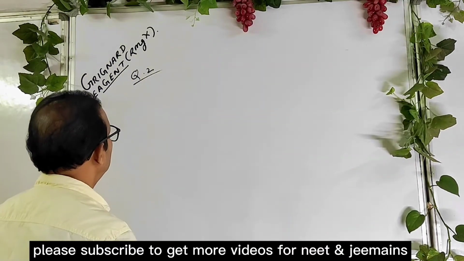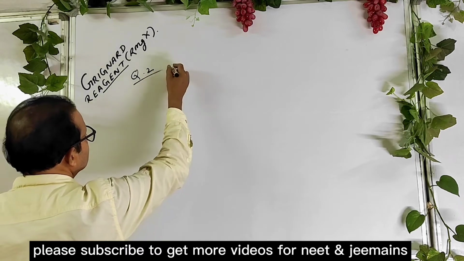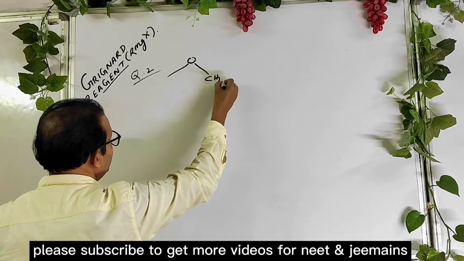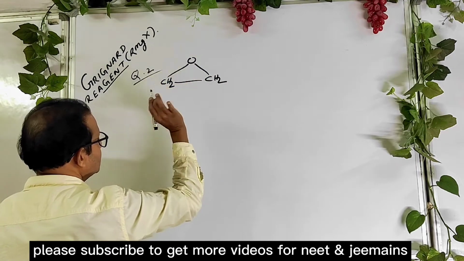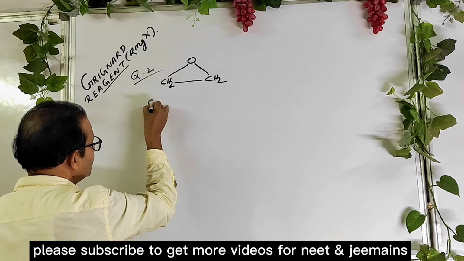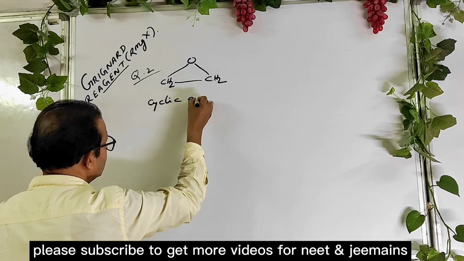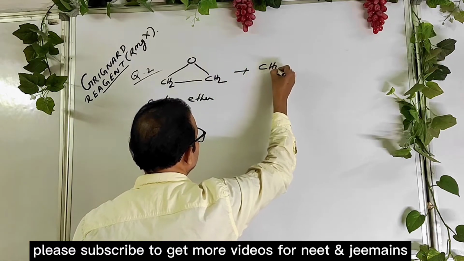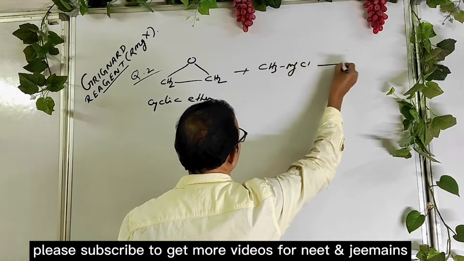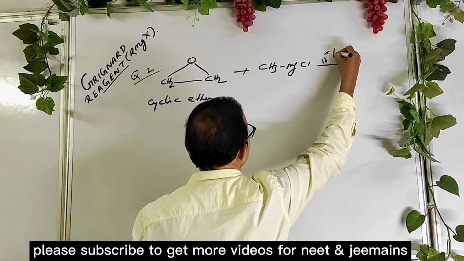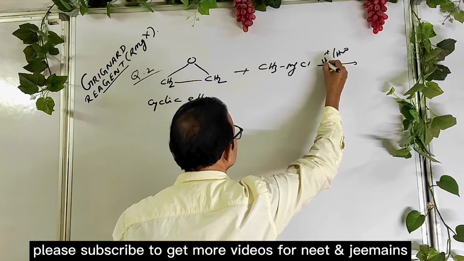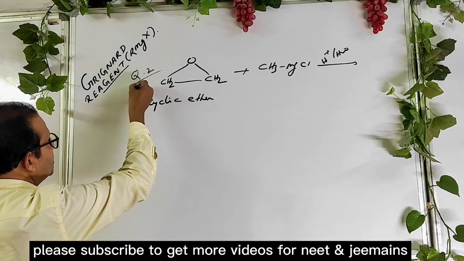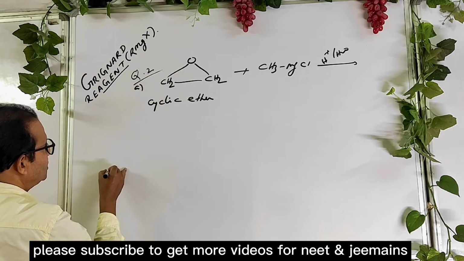Now the question is, this is a cyclic ether. Listen, these are very important questions. Okay, this is a cyclic ether. When it reacts with a Grignard reagent, any Grignard reagent, say methyl magnesium chloride, followed by acid hydrolysis. Acid hydrolysis is a must in most Grignard reagent reactions. This is question number A and this is question number B.